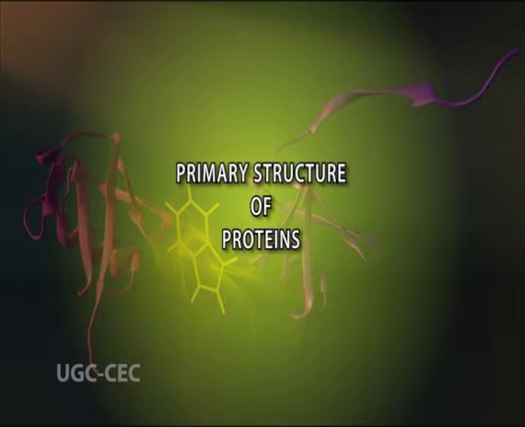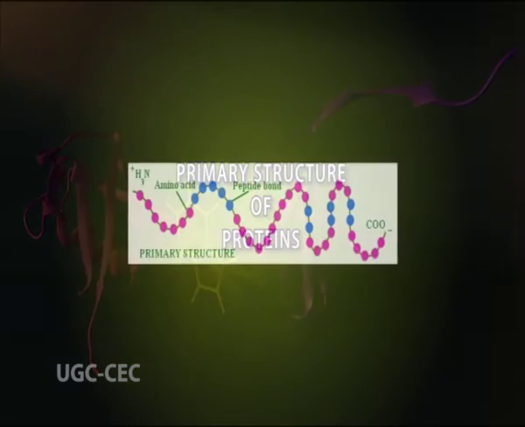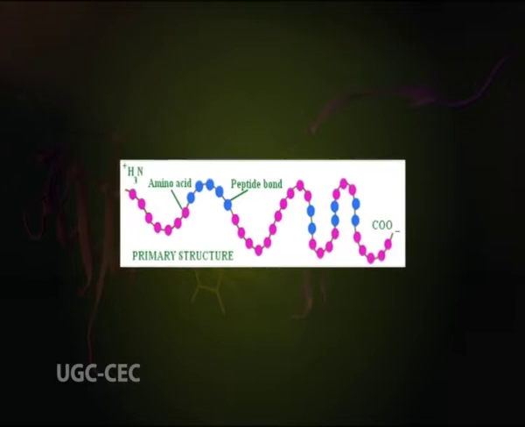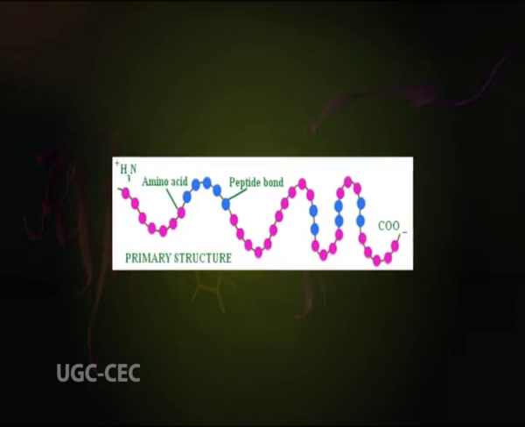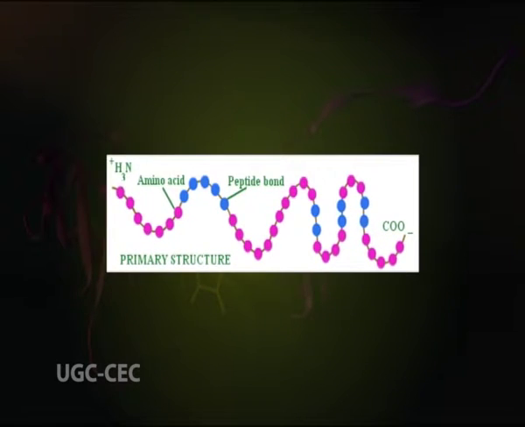Now, primary structure of protein. The primary structure of a protein, or first level of protein structure, deals with the sequence of amino acid residues and the spatial arrangement of atoms in a polypeptide chain, which is linked by covalent peptide bonds.